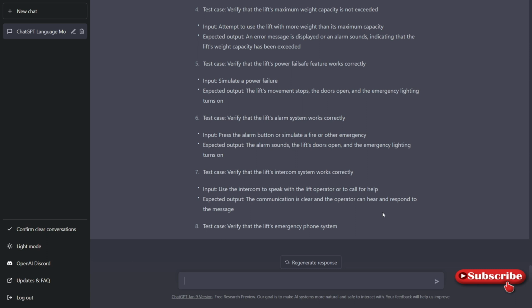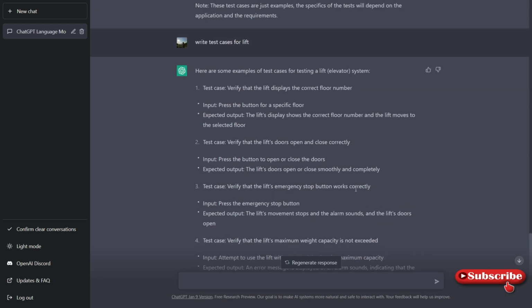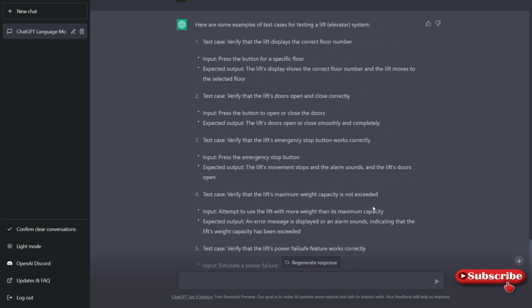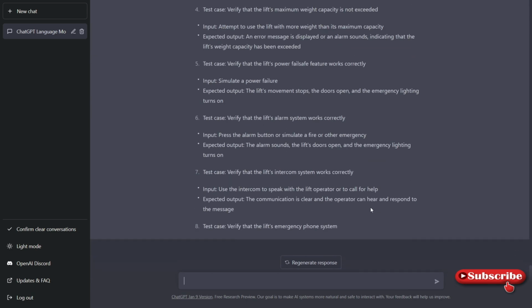I think there is something which is missing. You identified, right? So it has provided a few test cases, that's correct. But there are a few more test cases which are more important, right? What if two persons press the buttons on the same floor if you have two lifts? What if a person clicks the same button for the destination floor, like I wanted to go from the ground floor to the fifth floor. What if I press five two times, three times? So such a thing is missing here. So we have to tell ChatGPT, that OpenAI, that this is missing there. Okay. So this is not fully ready, right? As I discussed, it is not fully ready.